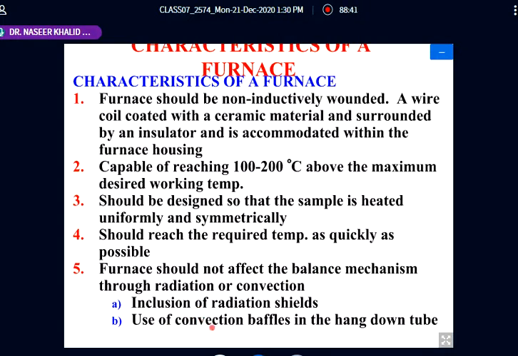And again, use of convection buffers in the hanging tube, beside the tube. By means of these we can avoid the interference of radiation or convection of the furnace from the balance mechanism. So these are the basic requirements of the furnace.